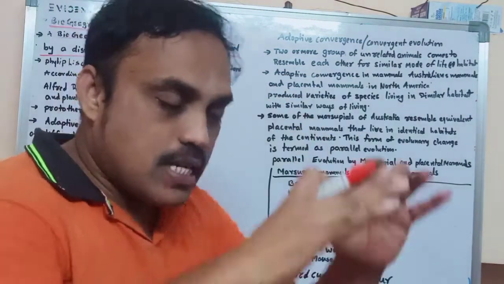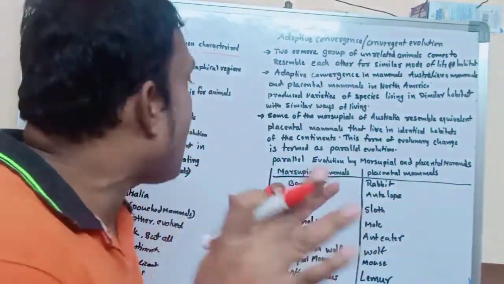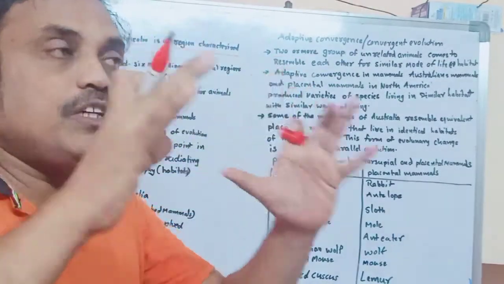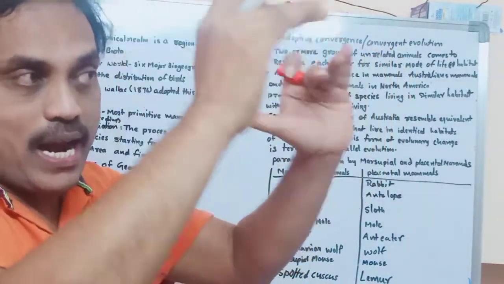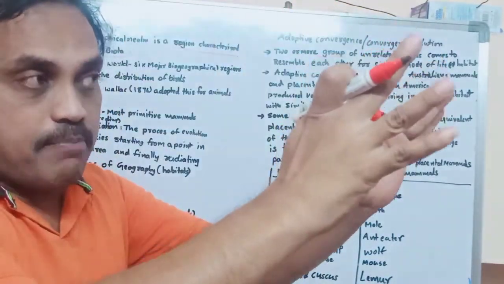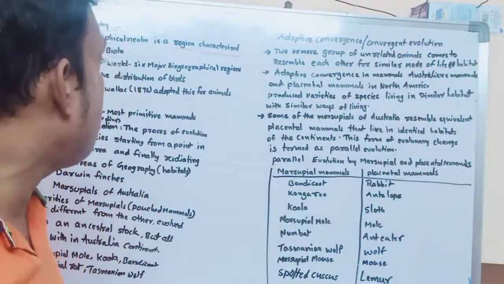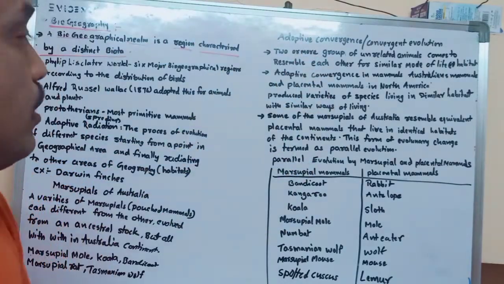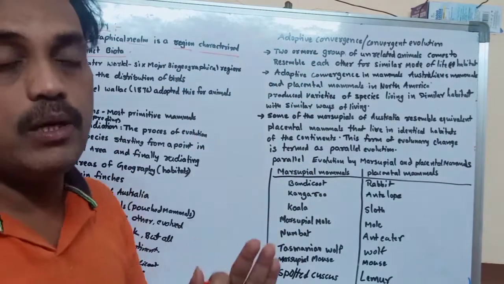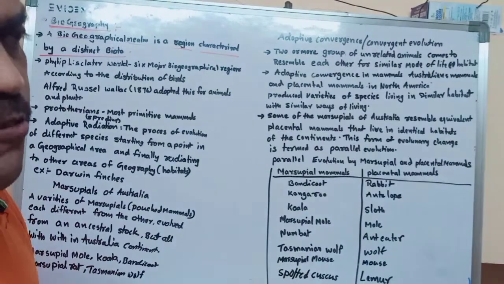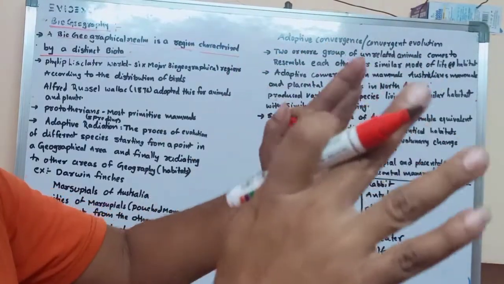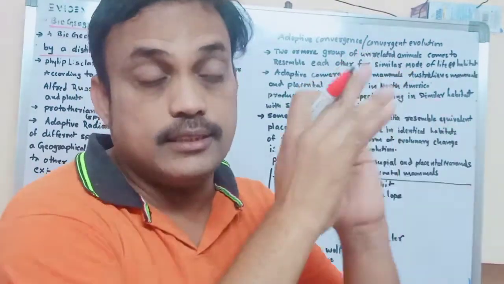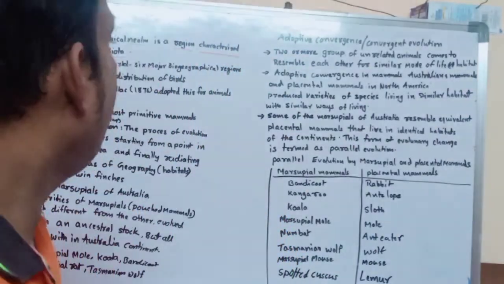That is, a region characterized by particular living organisms: which type of plants and which type of animals are there in that particular region. That we call a biogeographical realm.